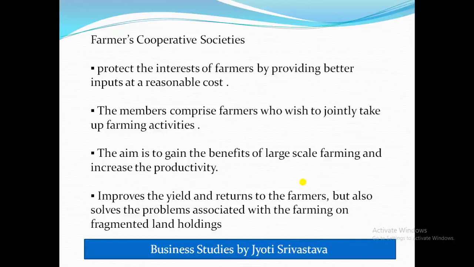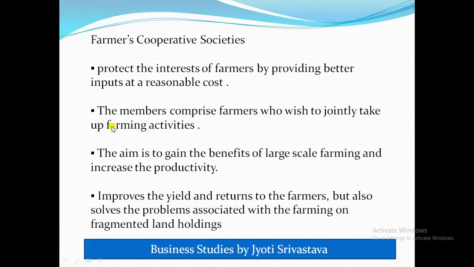Then the farmers cooperative society protects the interest. Why is this farmers cooperative society formed? It is formed to protect the interest of farmers, as the name itself makes clear, by providing better inputs at reasonable prices. What is the input for the farmer? Input for the farmer is good quality seed, better seed, plants and machinery, because farmers need tractors and machines for reaping their field, so they will get good quality seed and machines.